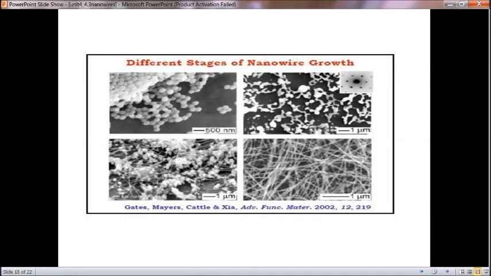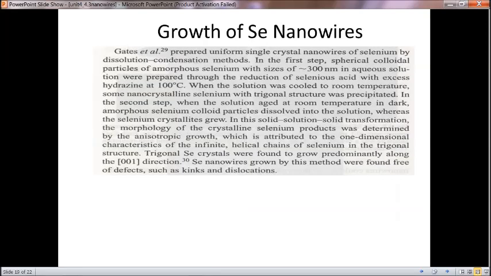Then this is the image of nanowire growth, different stages, and growth of selenium nanowire is one of the case studies. So if you are asked for a case study, you can write this. There is selenium nanowire which has two steps. The first step is dissolution and the second step is condensation. So dissolution and condensation may occur to create this selenium nanowire.